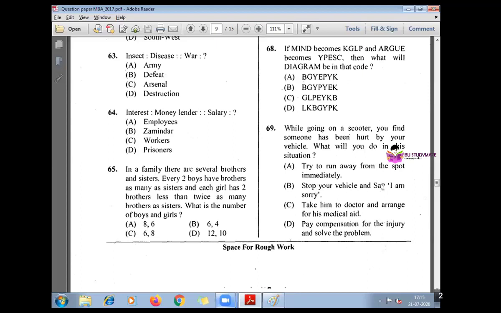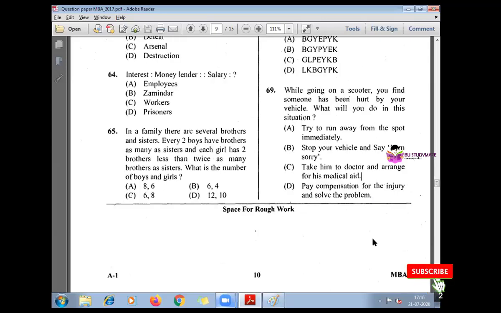Stop your vehicle and say, I am sorry. Okay. If he is severely injured, you cannot end up the matter by just saying sorry. Take him to doctor and arrange a medical aid. So this is your duty to do. However busy you are or to wherever you go, if you hit somebody by a scooter, you need to arrange a medical aid for him. Pay compensation for the injury. On the spot, you cannot pay compensation before arranging the medical aid. That's all.